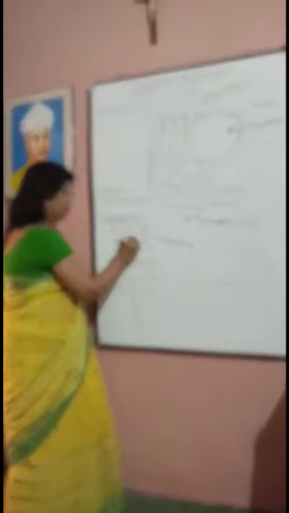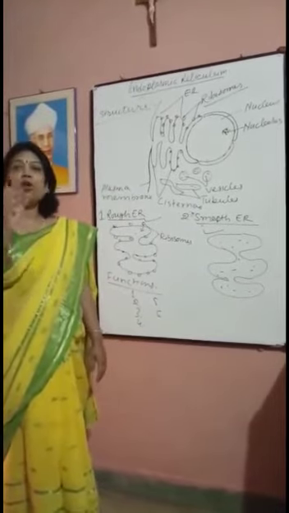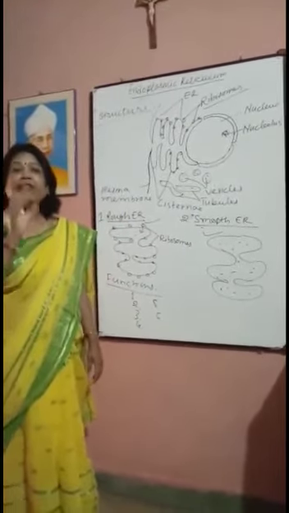Next, fifth, smooth endoplasmic reticulum synthesizes lipids and glycogen and stores them in its space. Now sixth, smooth endoplasmic reticulum detoxifies harmful substances, or you can say it inactivates toxic substances.